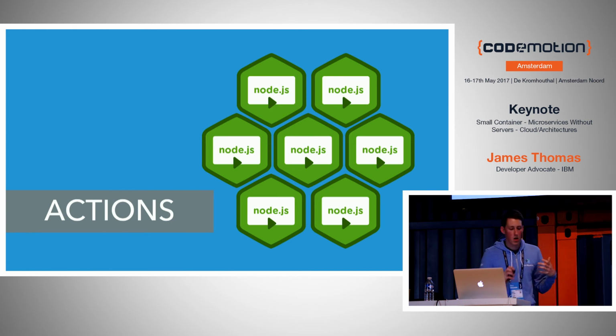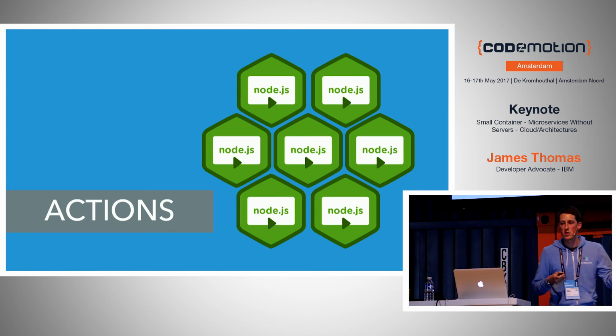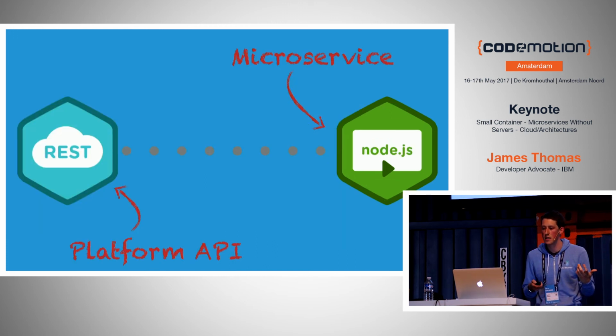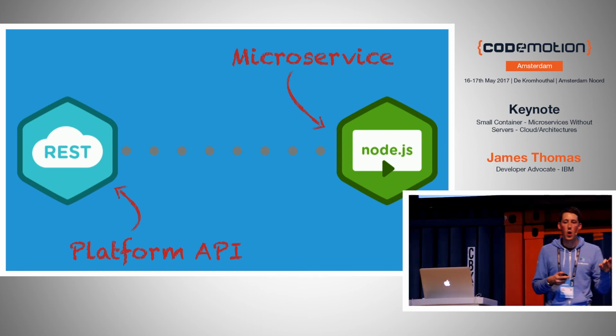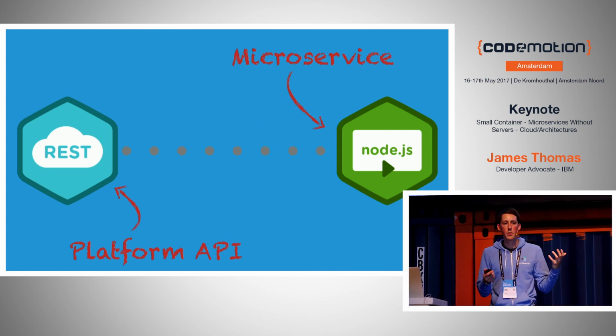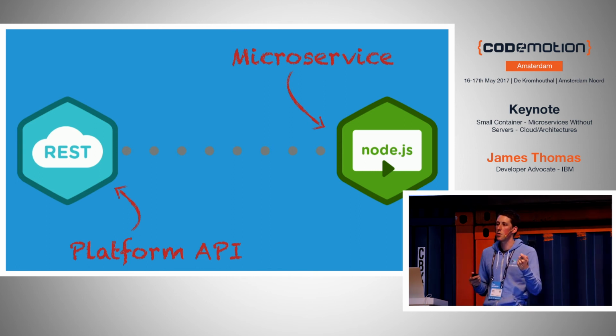Cool. So once you've got your serverless functions deployed, as we've just talked about, how can you call them from other applications? The first way is really easily through the platform API. OpenWhisk has a REST API for the entire platform that you can use to upload new code, deploy new actions, invoke them, and get the results of the computation out. And from any application you can make an HTTP POST request to, you can invoke your functions on demand.